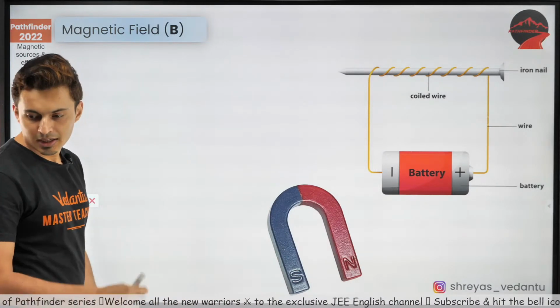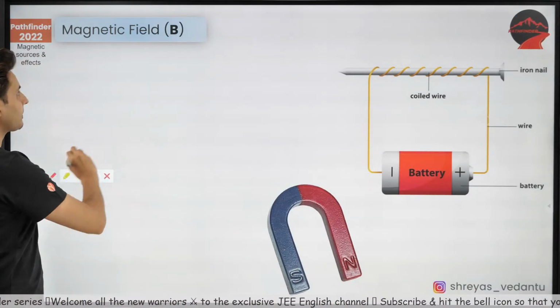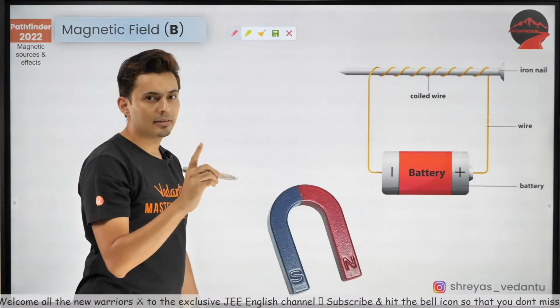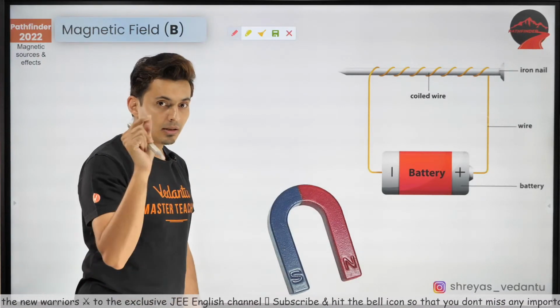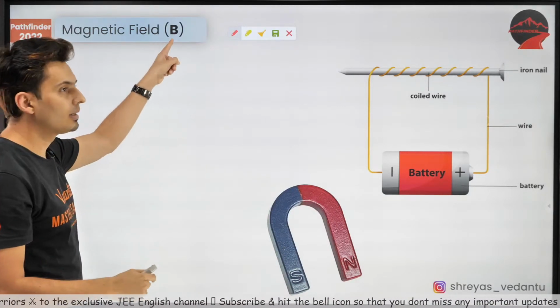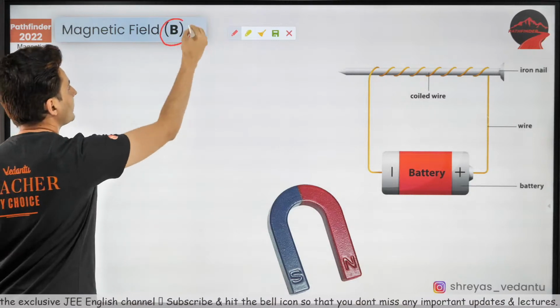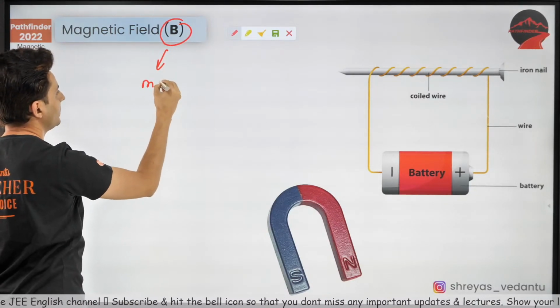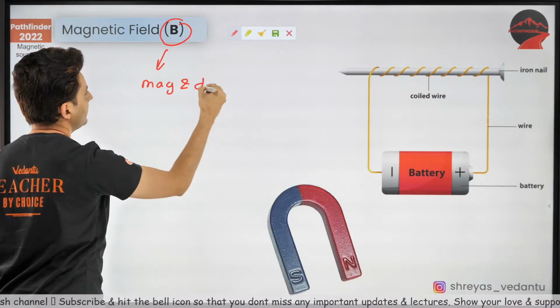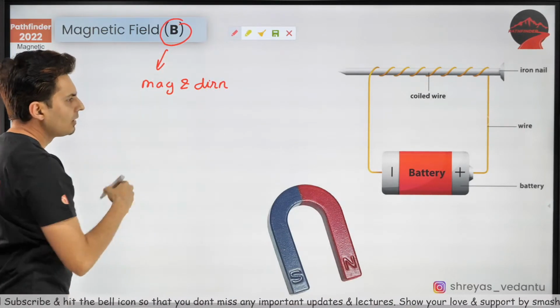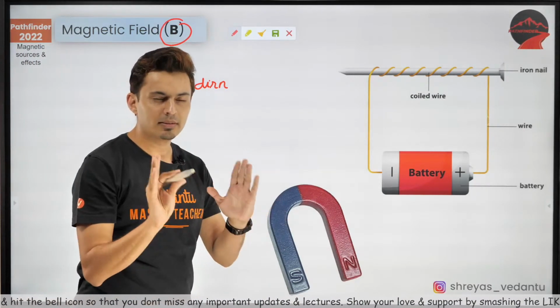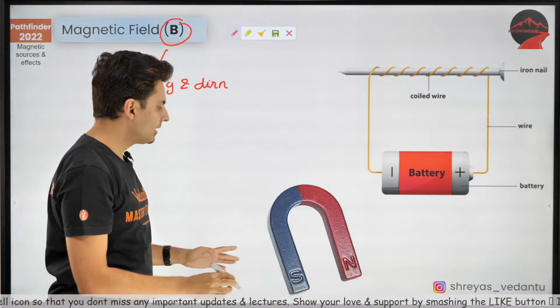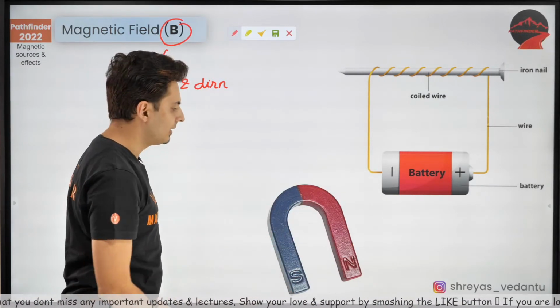Settings here. Okay. Now here is the thing. Remember electric field? The symbol was E bar. In magnetic field, the symbol is B. It's a vector quantity. Obviously, it has both magnitude as well as direction. What is the direction? We'll talk about it very soon. Don't worry. But remember, any magnet has magnetic field around it.